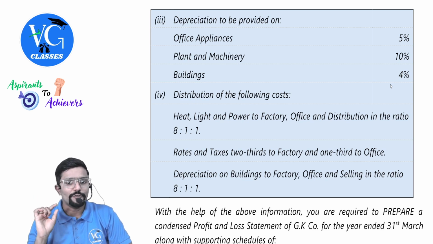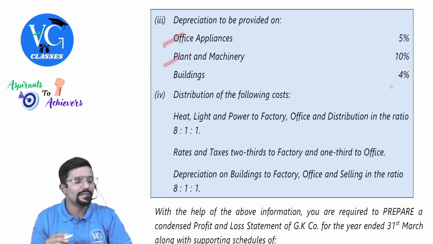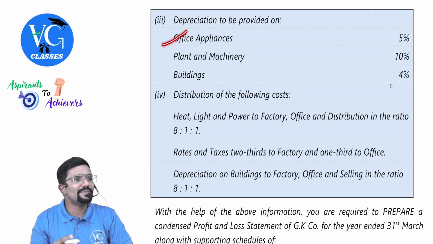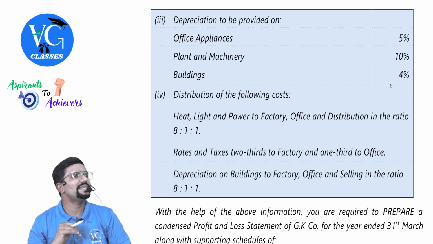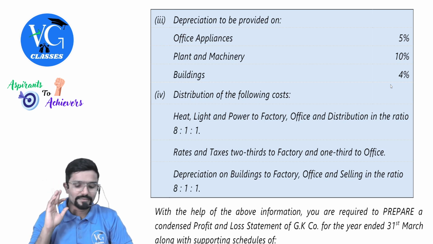Depreciation on building to factory, office, and selling in the ratio 8:1:1. Sir, what about plant and machinery, office appliances? They are not given. Depreciation on plant and machinery, fully factory. Office appliance, name itself is telling. Completely administration. General or related to production? General. Put it under general. Clear? Yes.